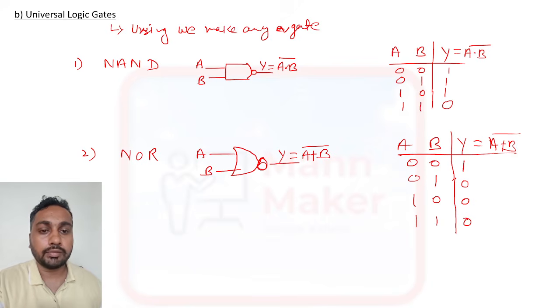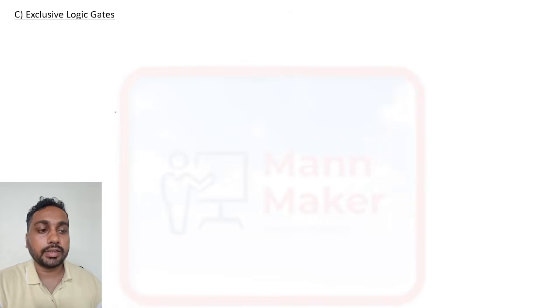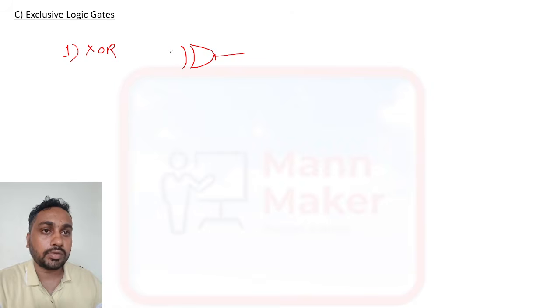Now we have another one, the exclusive gates. In exclusive gates we have XOR. First one is the XOR gate. How are we representing XOR? We make an OR gate first, and here we need to put one more curve, and this will be the representation of the XOR gate. And Y equal to A bar B plus A B bar.